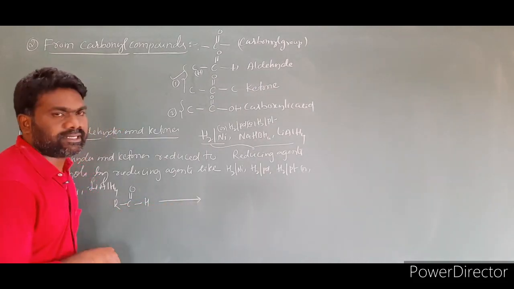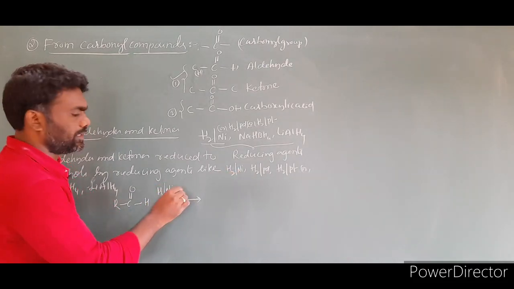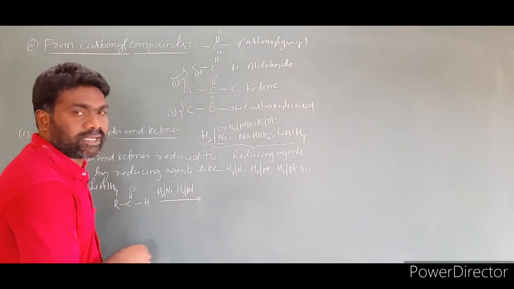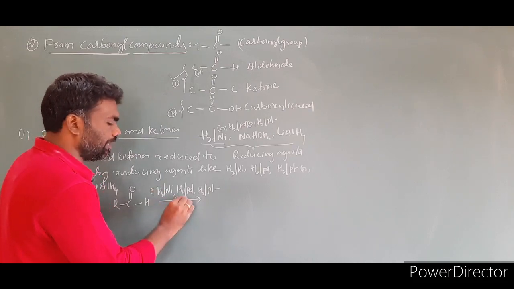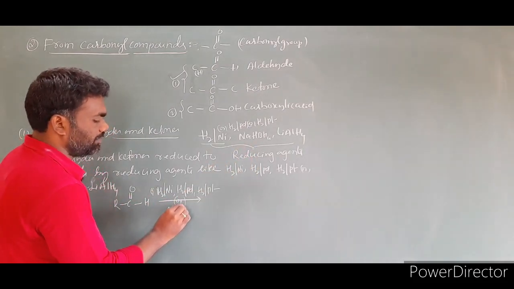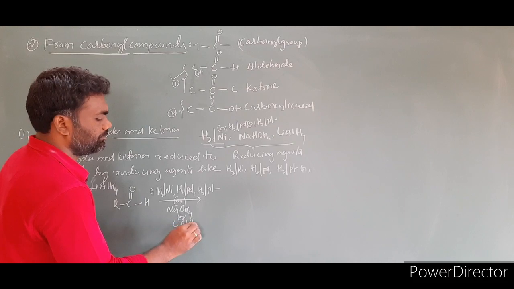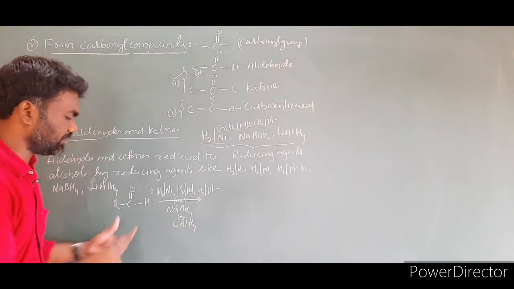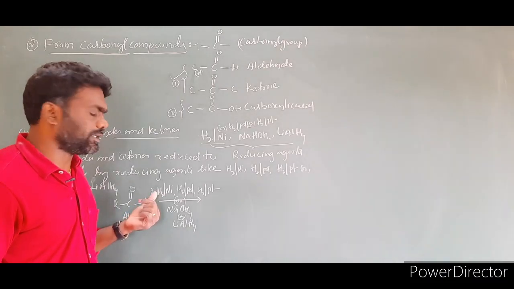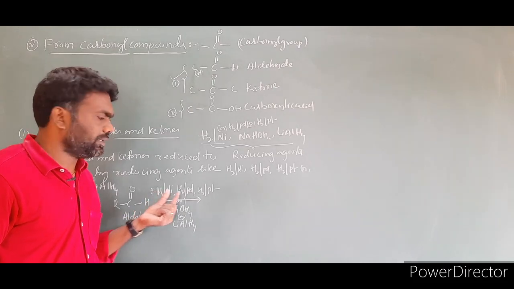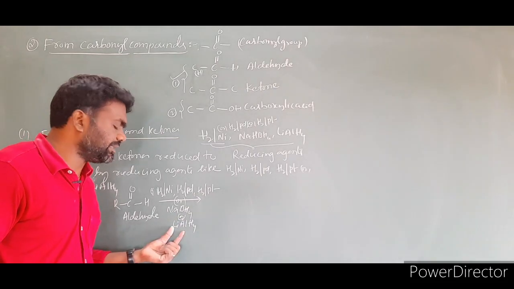This aldehyde I treat with reducing agents like H2 by Ni, H2 by Pd, H2 by Pt, or sodium borohydride NaBH4, or lithium aluminum hydride. Anything you can take.